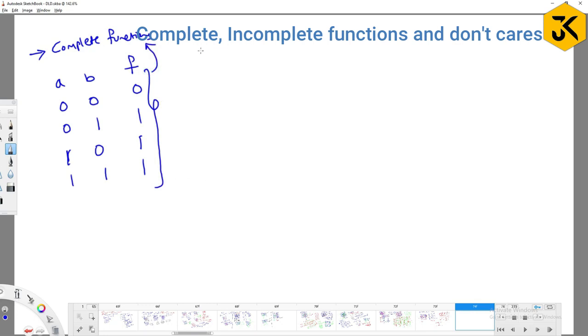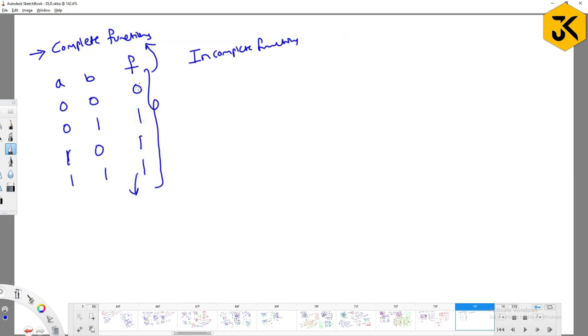Certain kinds of functions are incomplete functions. For complete functions, what are the terms available here? All ones can be included as a complete function, right? One is A bar B, another one is A B bar, another one is AB. This is a kind of complete function.